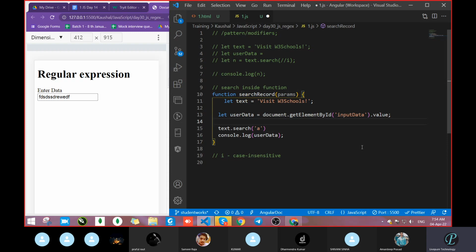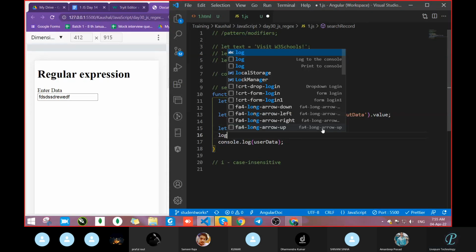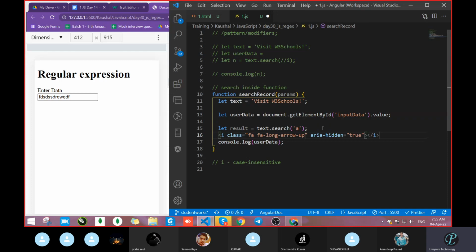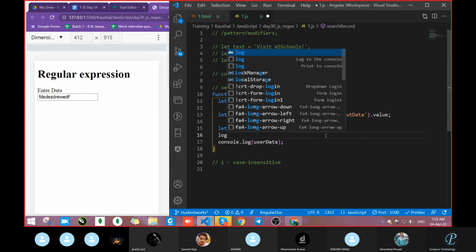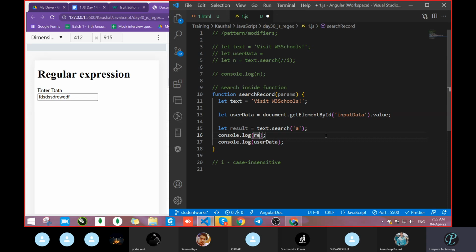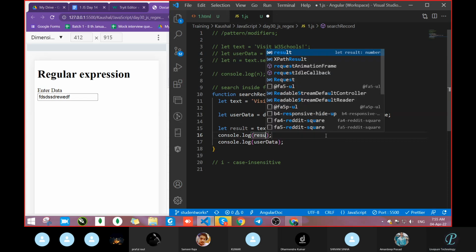Will we get any error or will we get output? In this case, if we search A, what are you thinking? No output. Let result equal to, okay, this is my variable. Now go to the console again. Console.log, sorry, and result.